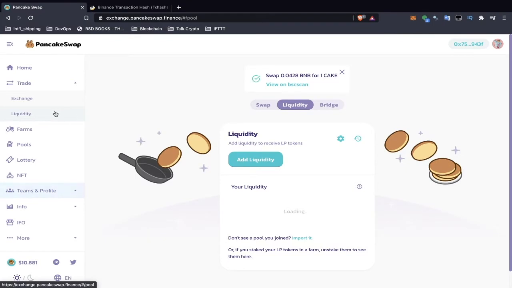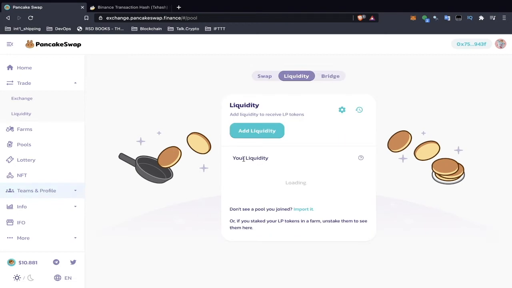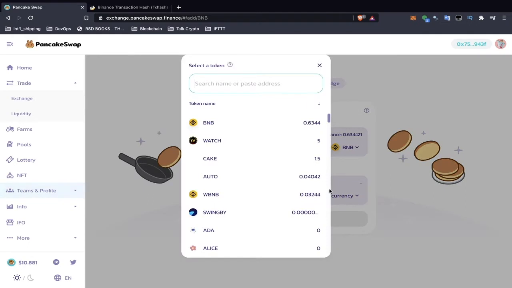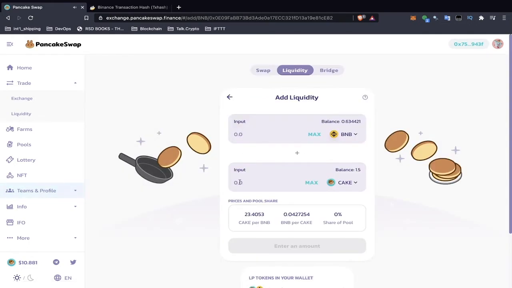So whatever platform you're on, you can click liquidity, and this is going to add it to the pool. So let's click add liquidity, select our pair. Our pair is going to be BNB and cake.